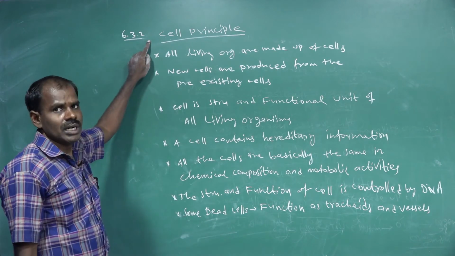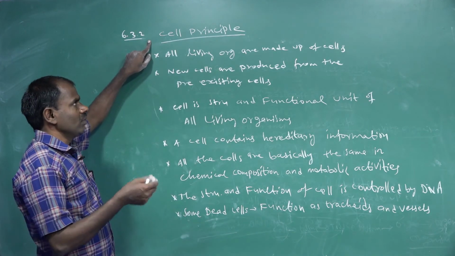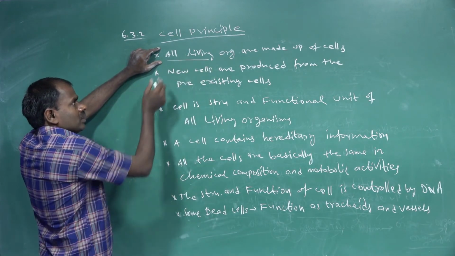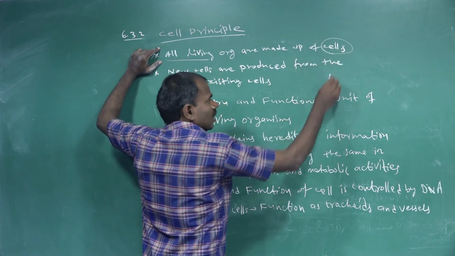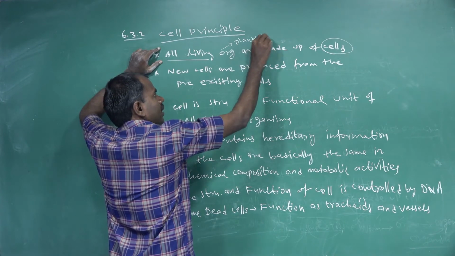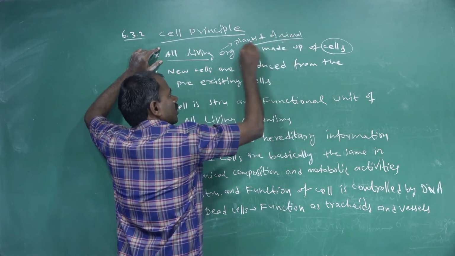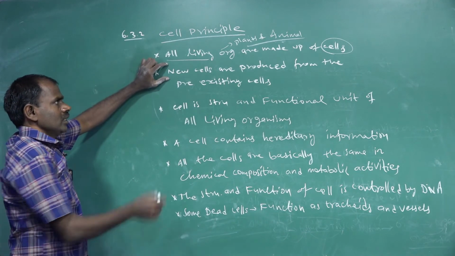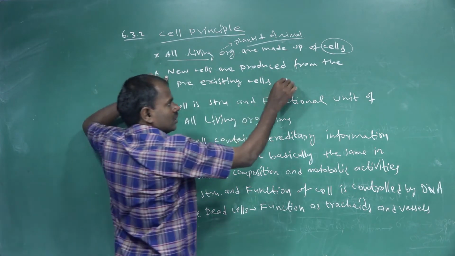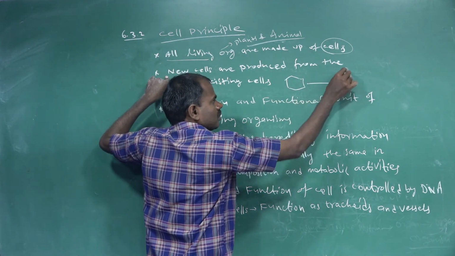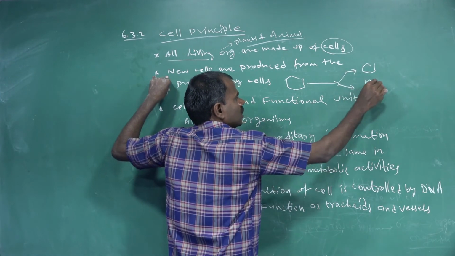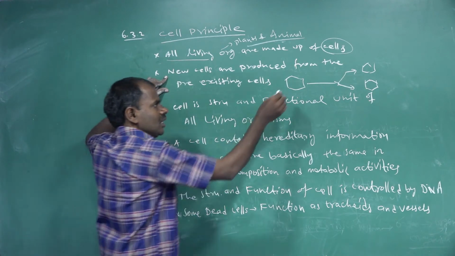So the next topic is cell principles. What are the cell principles? All living organisms are made up of cells, in plants and animals. New cells are produced from pre-existing ones, by the process of cell division.